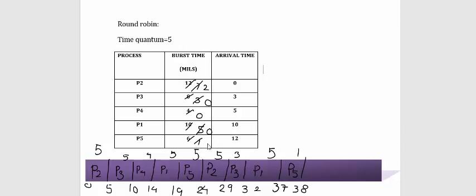Finished execution, 0. Now which process once again enters the queue? It is P2, and P2 requires 2 milliseconds, so it is 40 finally. So this is the execution of all the processes P1, P2, P3, P4 and P5.